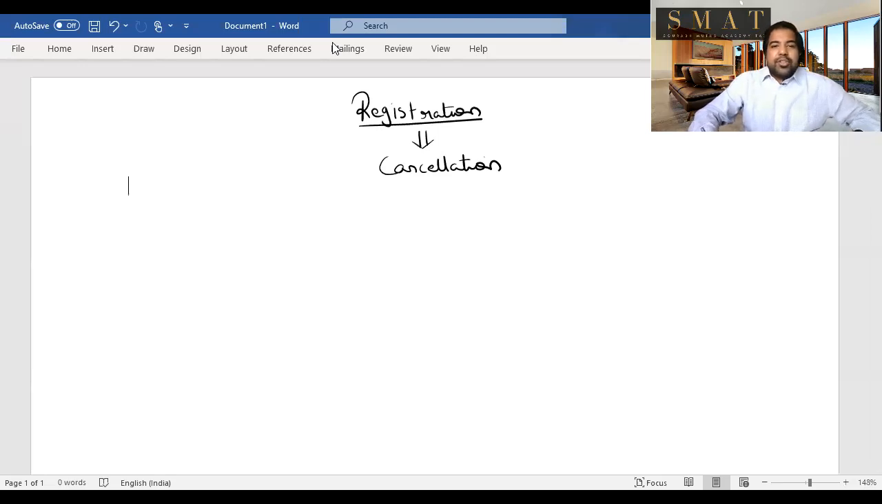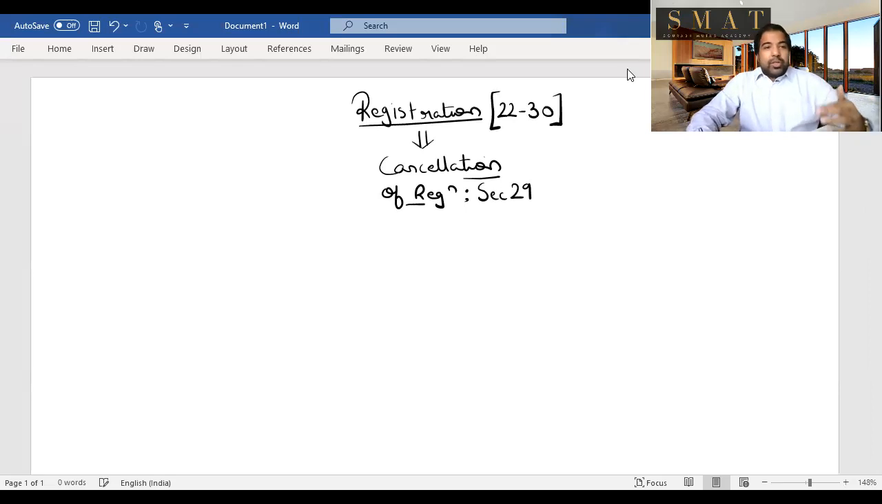Cancellation of registration is in which chapter, guys? It's in the same chapter as registration. If you're looking at any book, doesn't matter. And why is it important? This is under section 29. The registration chapter runs from section 22 to section 30. If you've been in one of my lectures, whether online or offline, you would have understood all these sections with shortcuts. But today we're only dealing with one section, which is cancellation of registration, section 29.